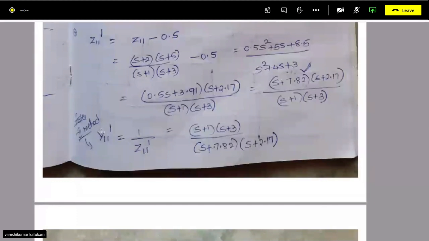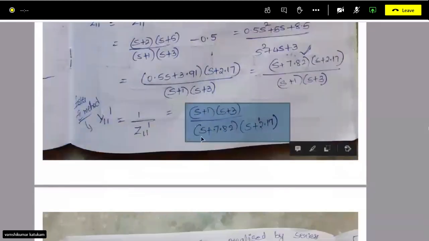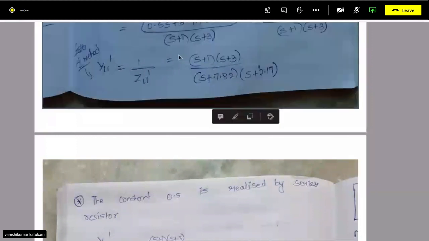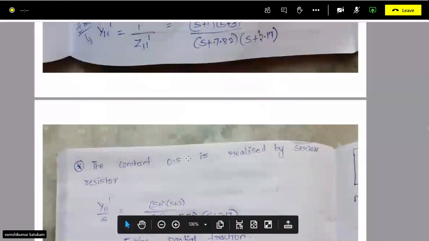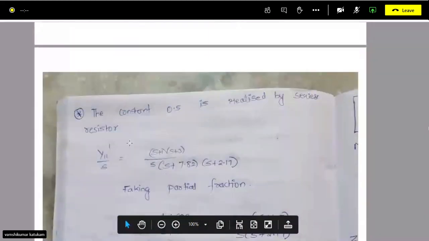So y11 dash will be just the reciprocal of Z11 dash, which is s plus 1 into s plus 3 over s plus 7.82, s plus 2.17. And the constant 0.5 which we subtracted earlier is realized by a series resistor.